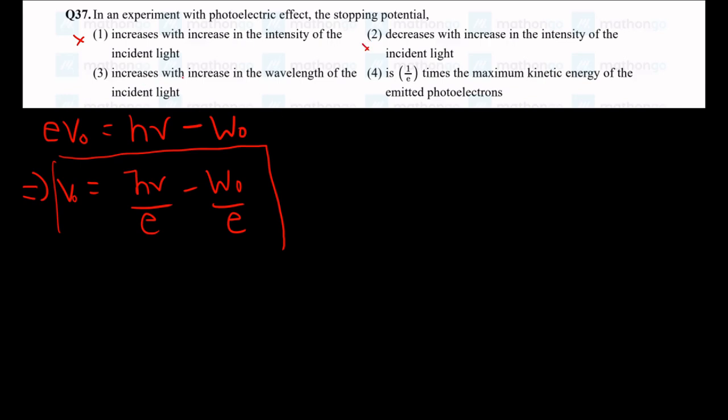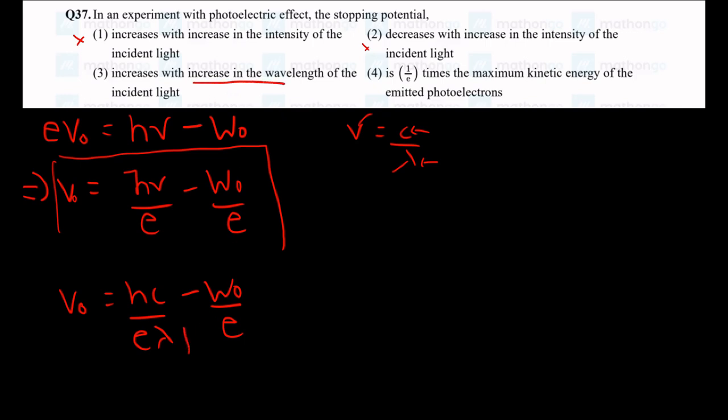Now they are telling increases with the wavelength of the light. For clarification I'll write the frequency is equal to c by lambda, where c is the speed of light and lambda is the wavelength. So we get stopping potential is equal to hc by e lambda minus work function by electric charge. Now if we increase the wavelength, this whole term is going to decrease, and then our stopping potential is also going to decrease because the other term is constant. So option 3 is also wrong.